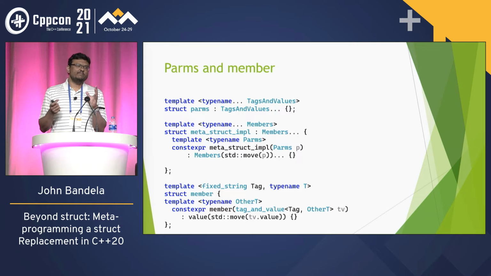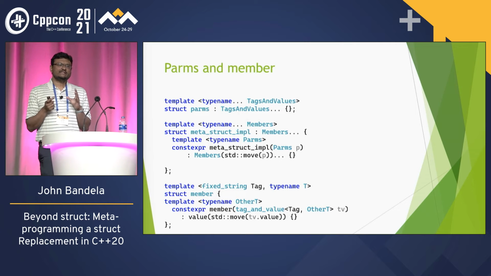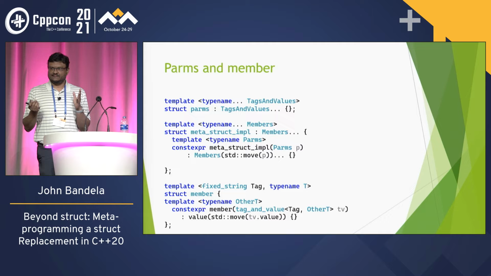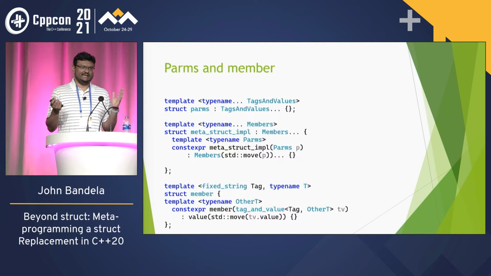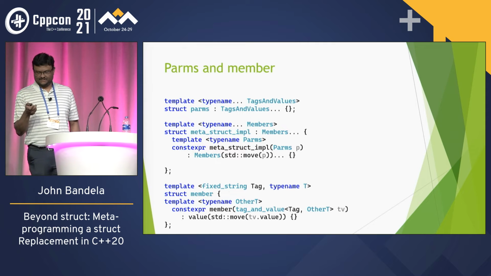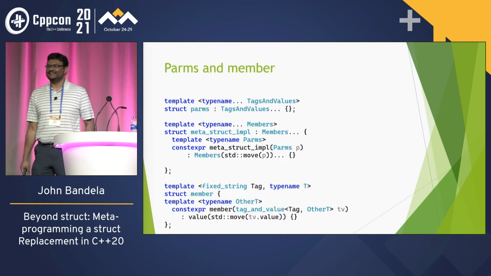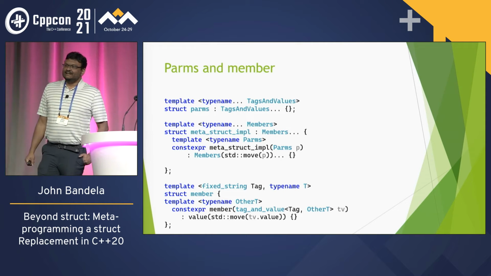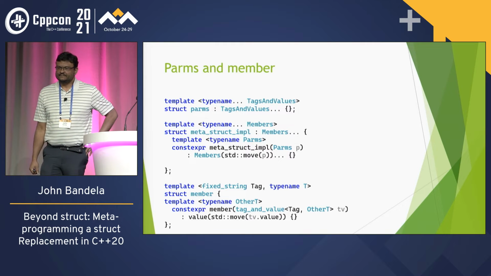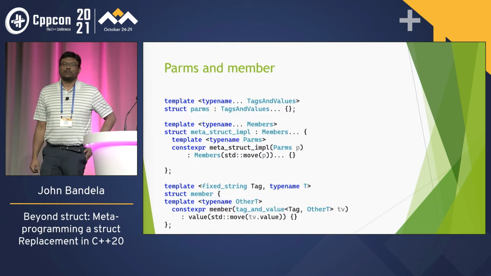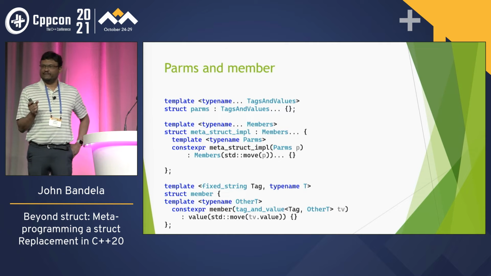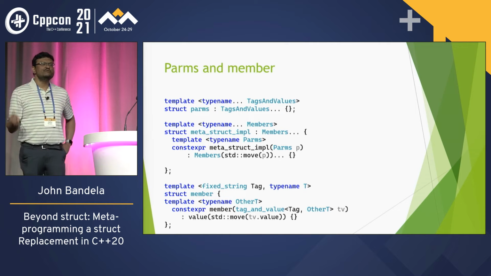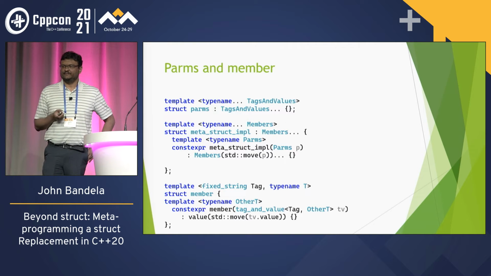As long as each one, kind of like a gyro thing, slices off the member that it needs from the parms object. In your metastruct impl constructor, you're moving the parms? Right, we do a move on it. Remember, move doesn't actually move, it makes an rvalue reference. So when we slice, we actually move out of the slice to construct it.